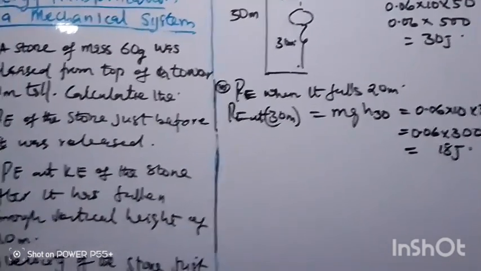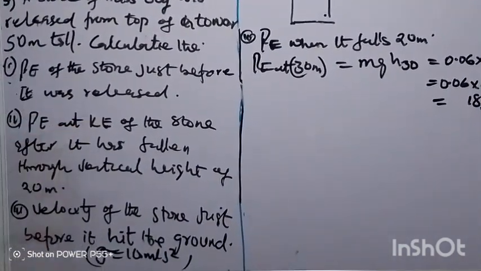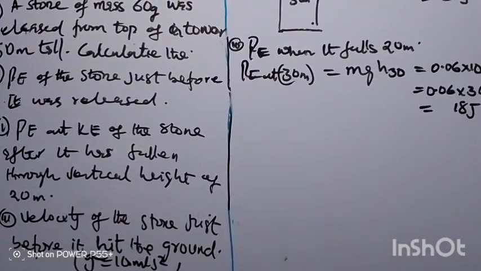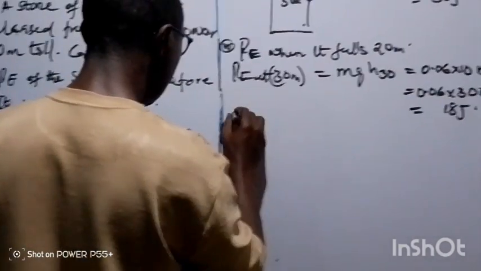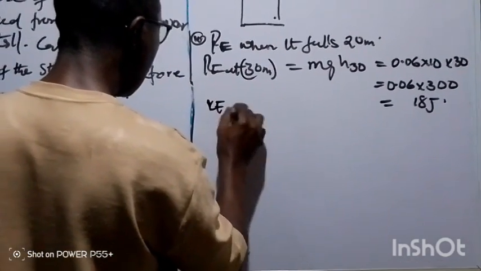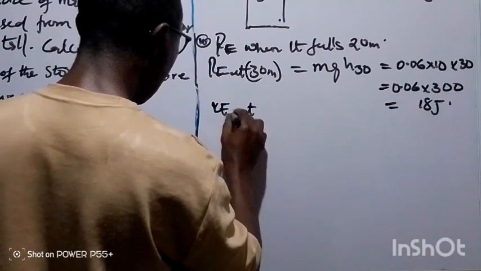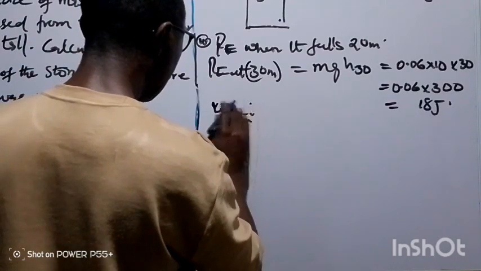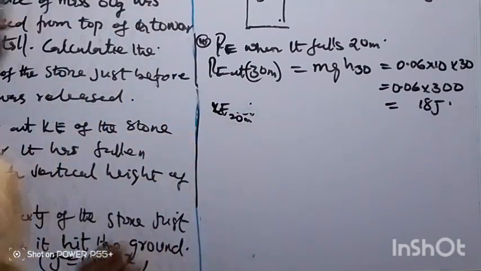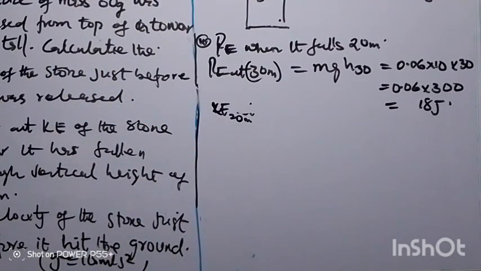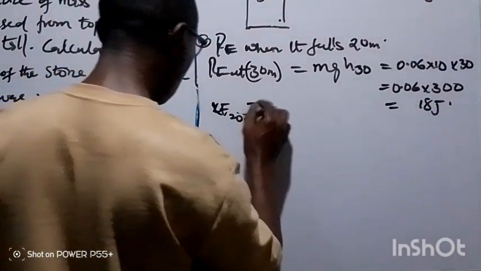Now, this question number 2 is two in one. We need to calculate the kinetic energy also at that particular point. Now, to calculate the kinetic energy, that is KE at the same height, at 20 meters. Mind you, we were not given velocity, but don't forget our topic, energy transformation.